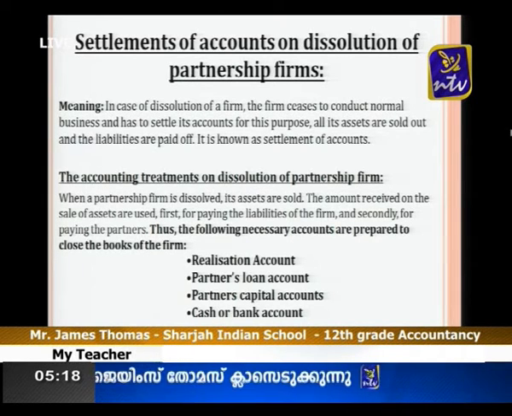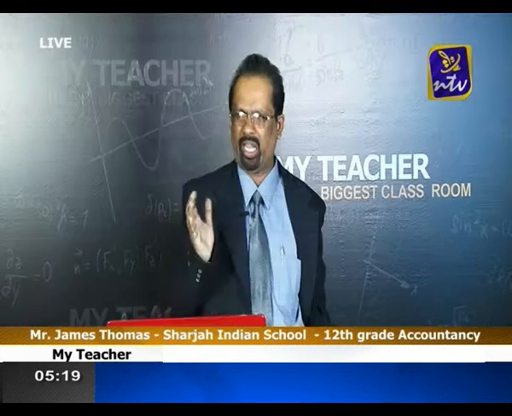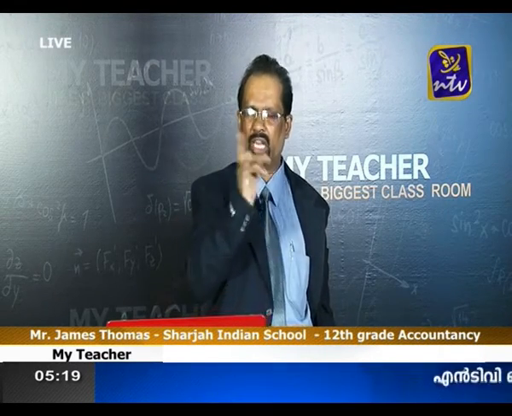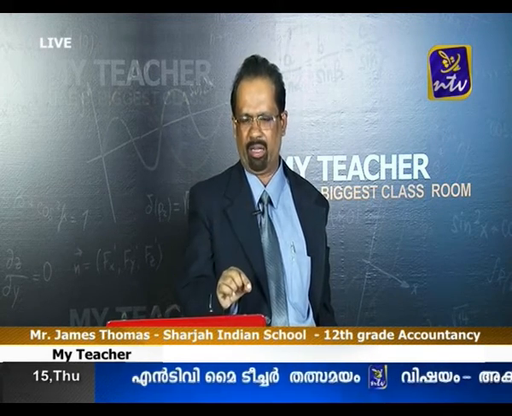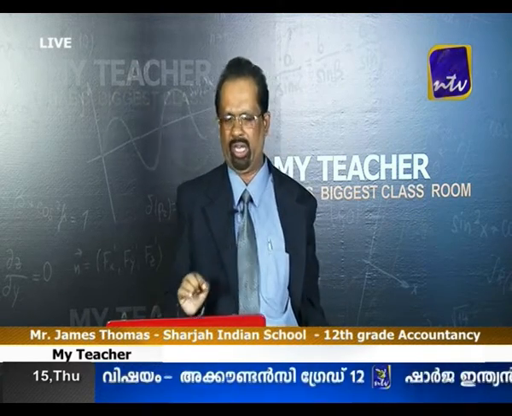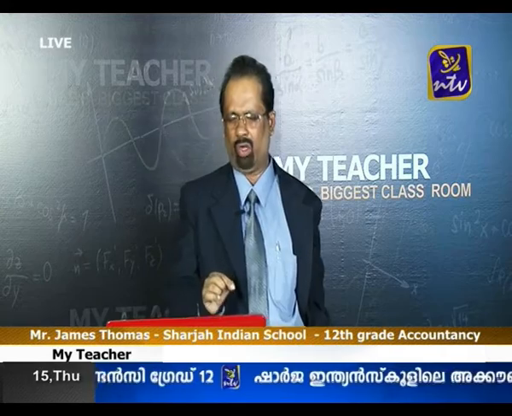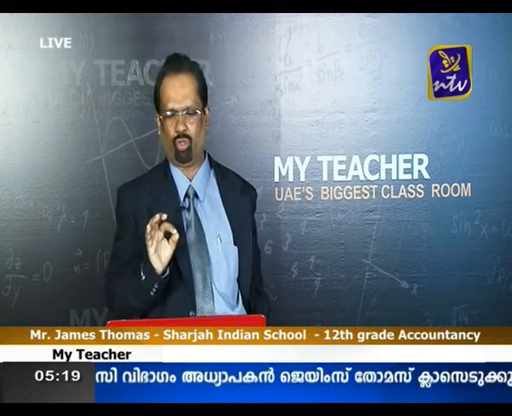And here one doubt is there: in the case of admission, retirement and death, we make a balance sheet, because that is reconstitution of the firm. The firm is continuing, so the balance sheet is there. But in the case of a dissolution of firm, we are not making a balance sheet at the end of the ledger accounts, and we make a cash account and bank account, and cash or bank account should tally.